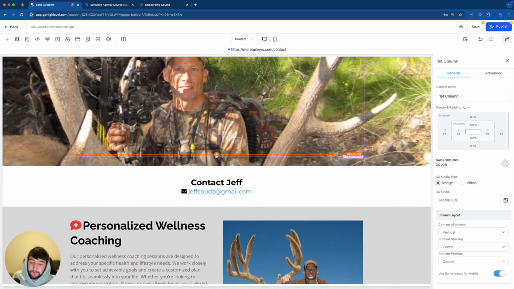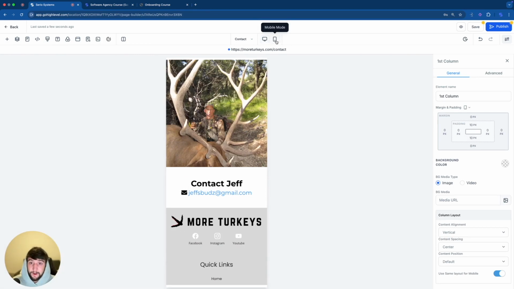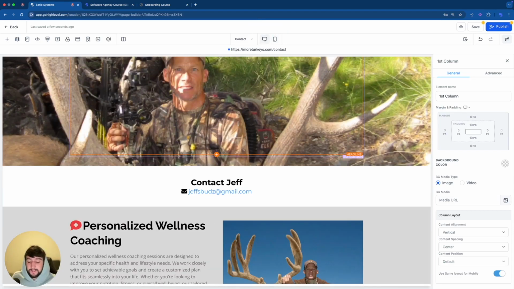For the desktop, I have to go do that again in Canva. You guys will probably be doing this quite often. If a photo looks really good on mobile like this, it's probably not going to look great on desktop. So you will have to take it into Canva or any other editing software and change the dimensions of the photo so that it fits really well. Or you're just going to have to use a different photo, which happens all the time.